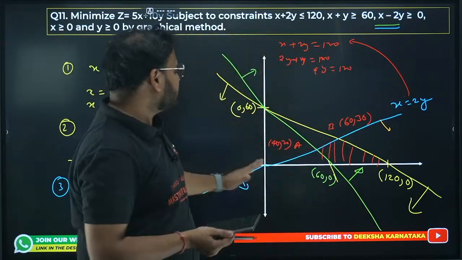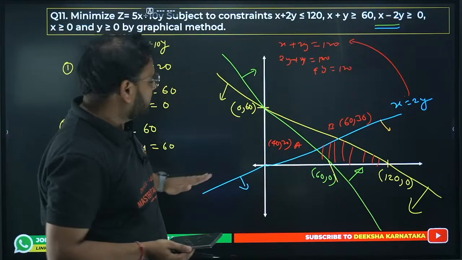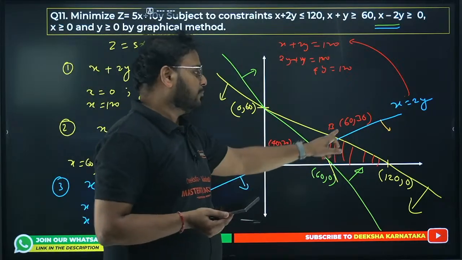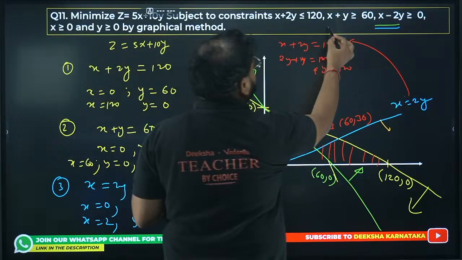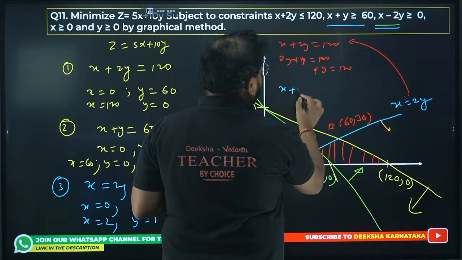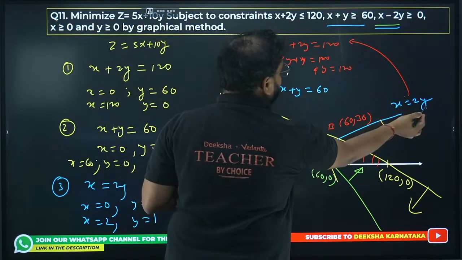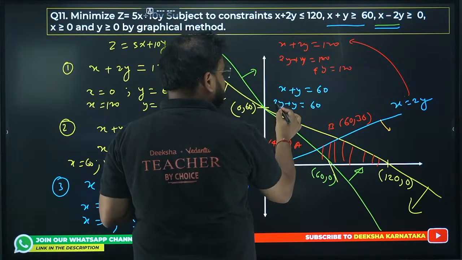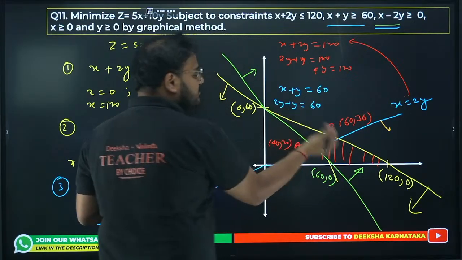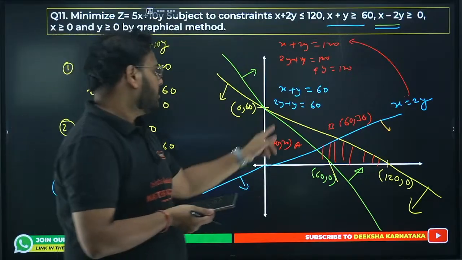Anyway, this will be a straight line passing through the origin, right? I took a rough line and from there I got the intersection point using the curves over here. If you want, you can see from here as well. x plus y is 60 and x equals 2y. So 2y plus y is 60. It means 3y is 60, so y is 20.